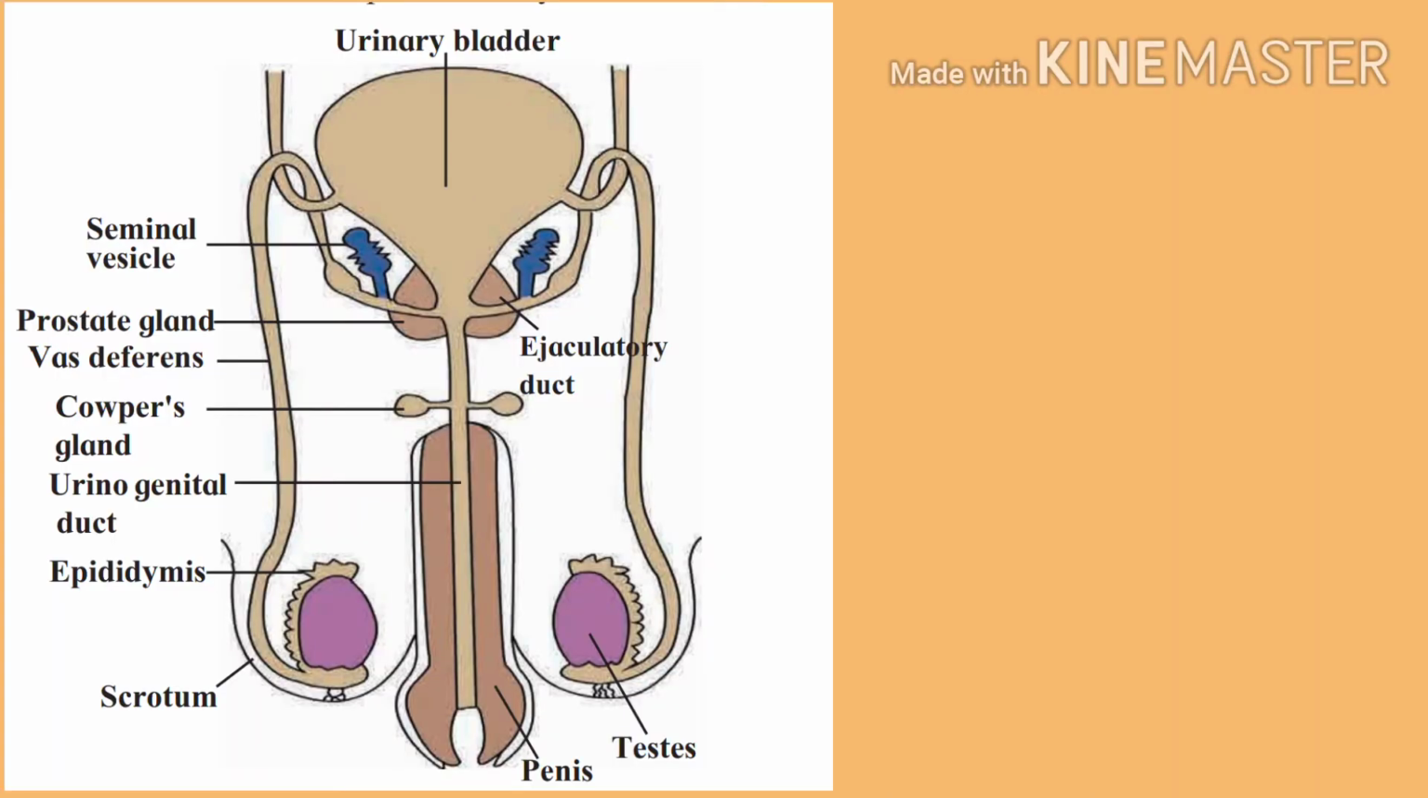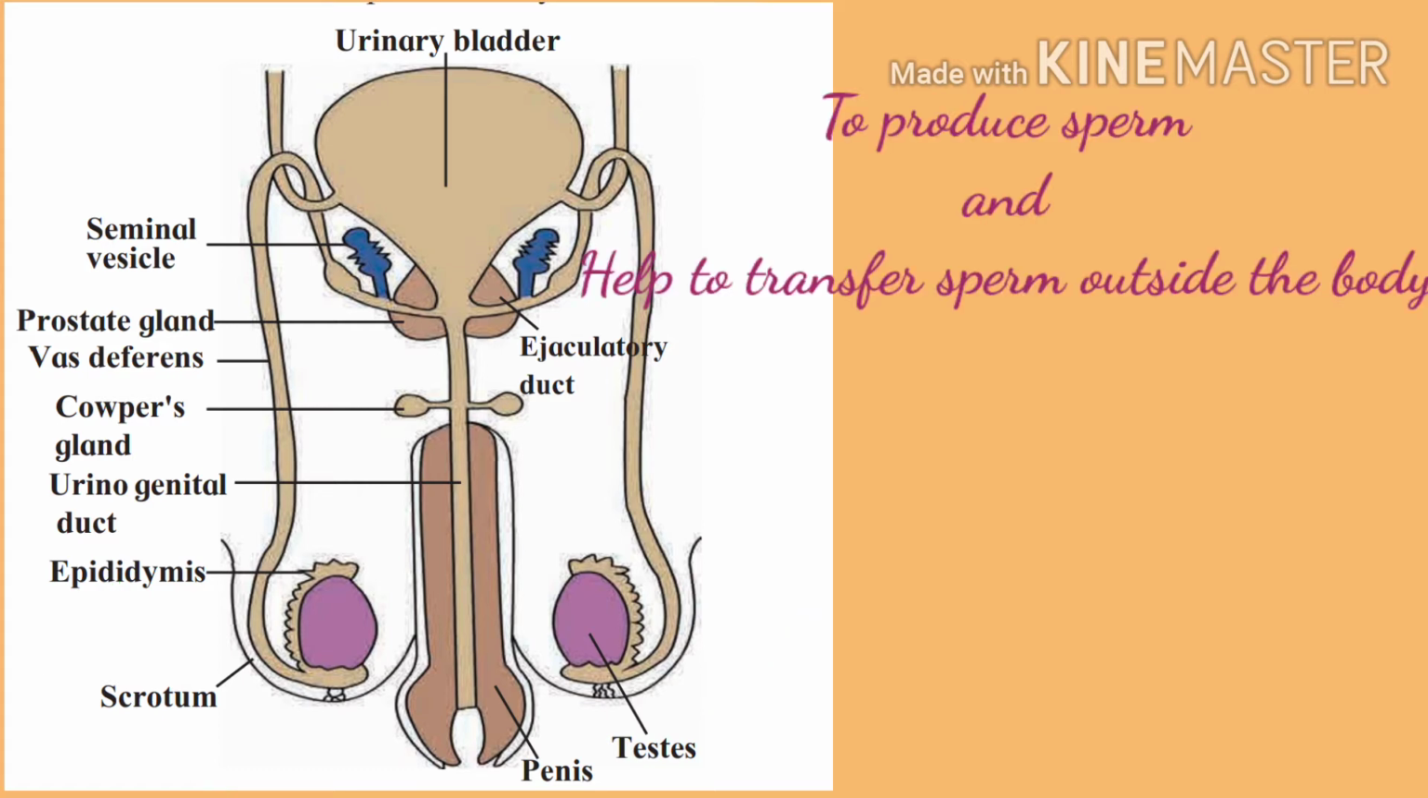Now let's study how this creation of a new organism in humans begins. So, starting with the male reproductive system, it consists of many parts, for example, testis, scrotum, epididymis, etc. The main function of all these parts is to make the male germ cell, that is sperm, and also to help the sperm to deposit at the site of fertilization.